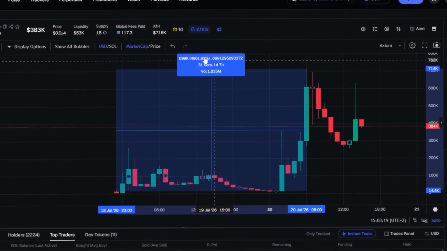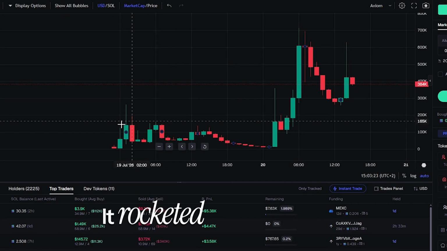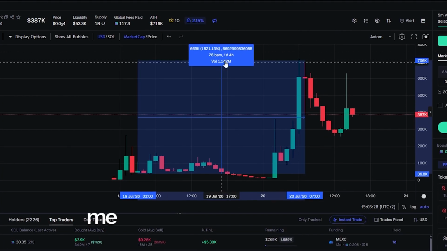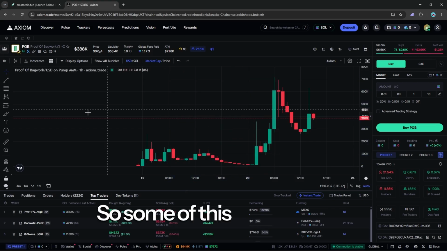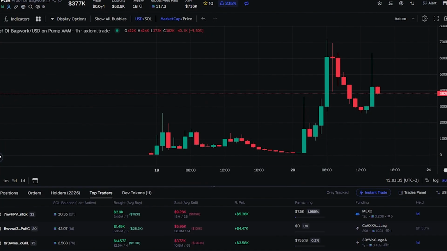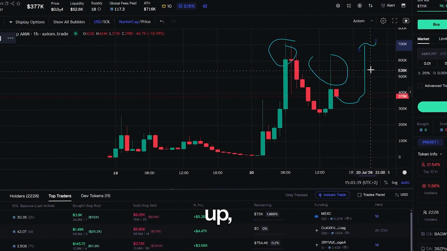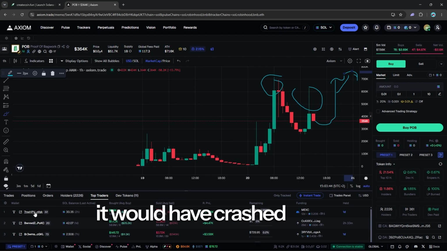Now, if you look here, over 1 day and 7 hours, this coin really had a transformation. It rocketed up right to the stars at 6 in the morning for me. But 6 in the morning for me might be midday for you, or might be 5 p.m. So some of this can depend on where you live. Now, I wouldn't have been awake at 6 in the morning, but by the time I'd actually gotten up, maybe this coin would have rocketed up to the moon, or maybe it would have crashed to the ground.